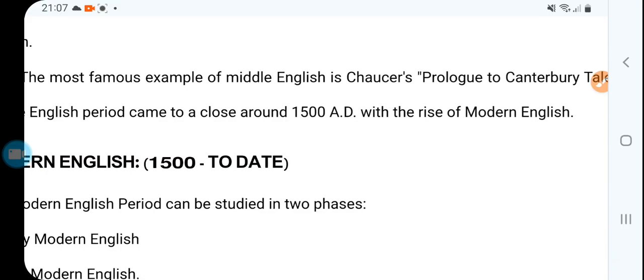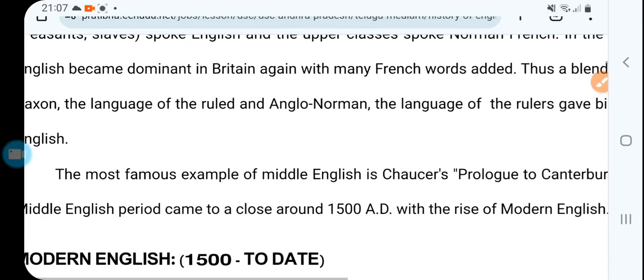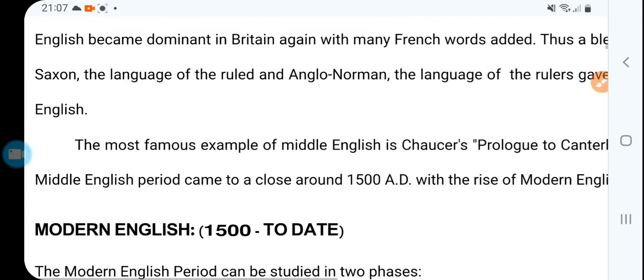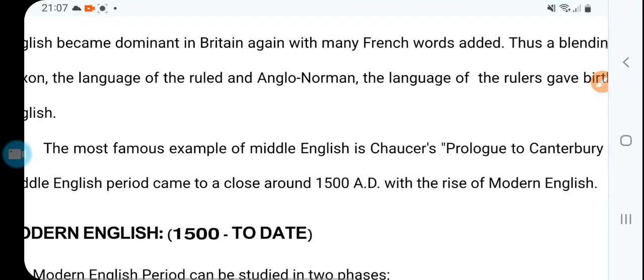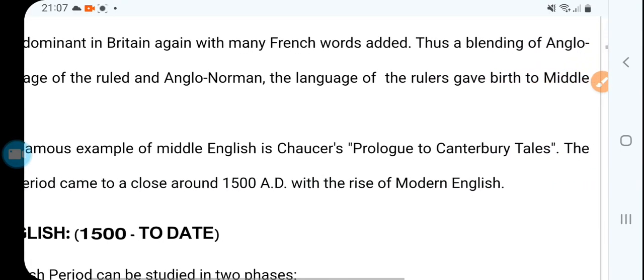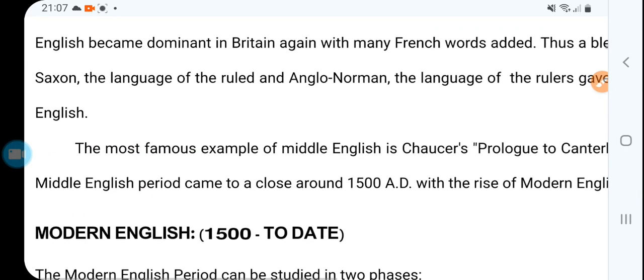English became the dominant language, Anglo-Saxon was the language of the ruled, and Anglo-Norman was the rulers' language. So this was Middle English.